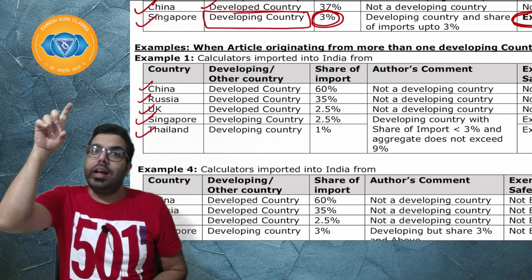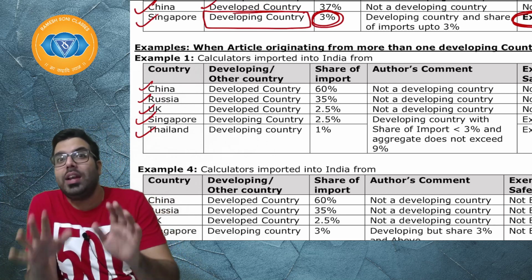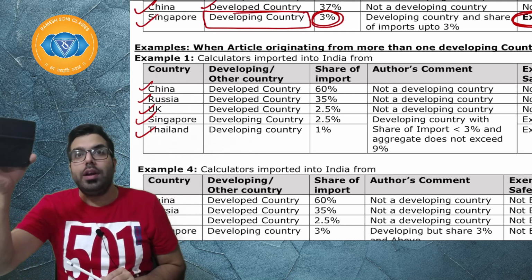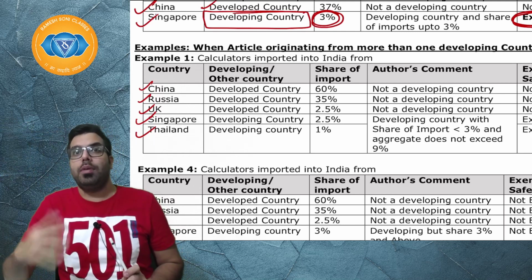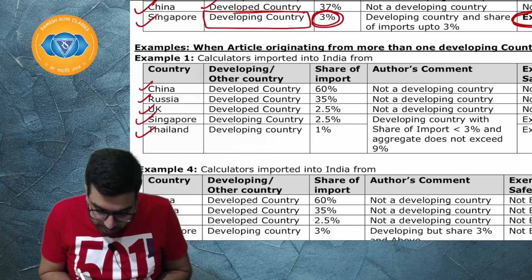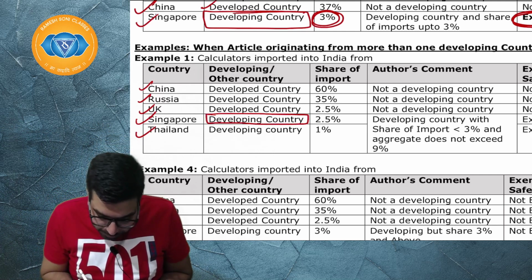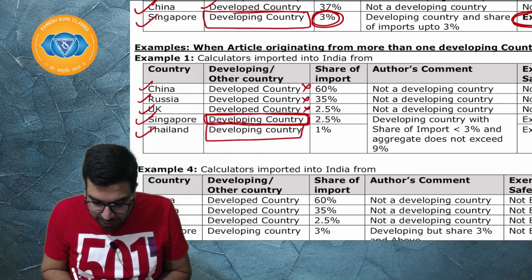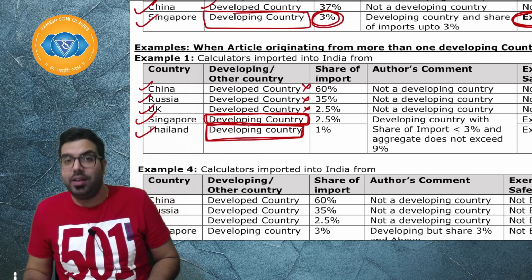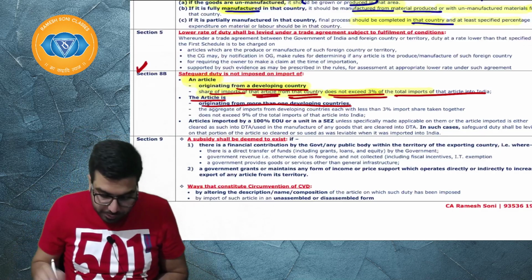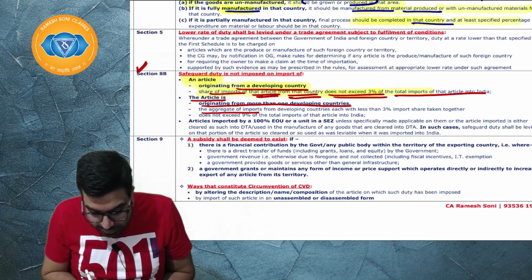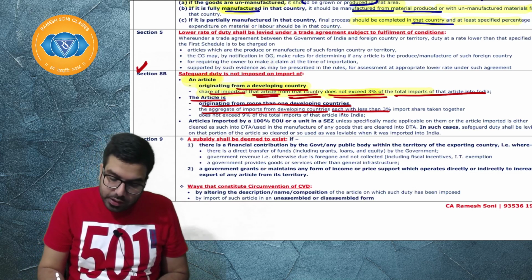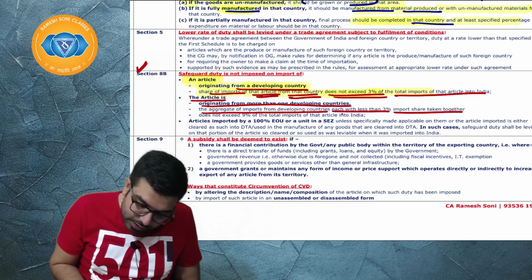The above exemption which was given was when an article is coming from only one developing country. But supposing now this calculator is coming from 2 developing countries, more than one developing country or 3 developing countries, then when will it be exempt? It will be exempt when the aggregate of the import from developing countries, each with less than 3%, taken together does not exceed 9%.